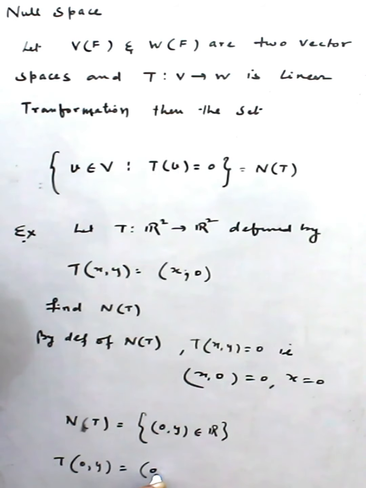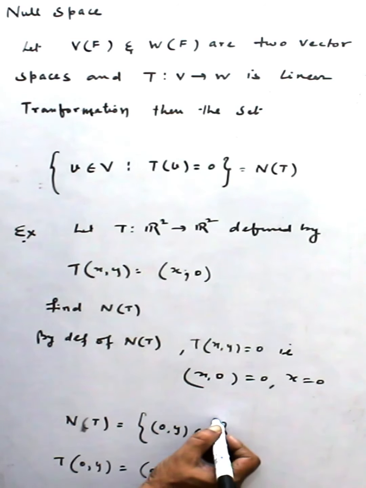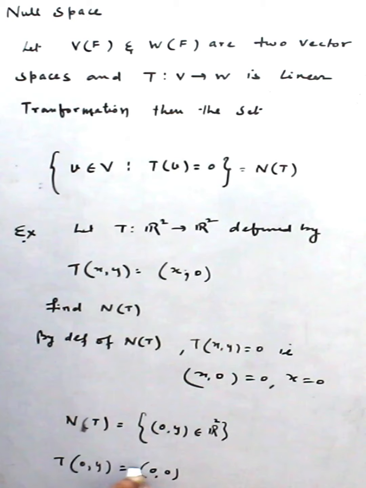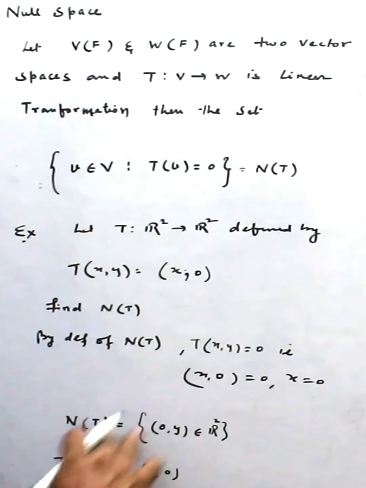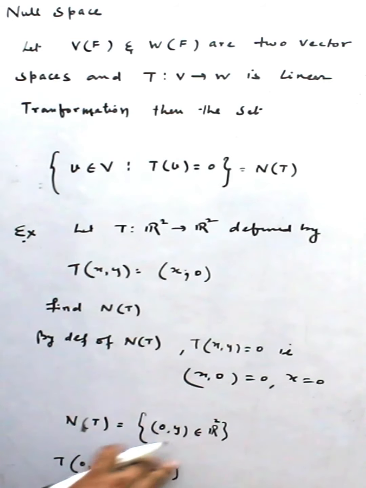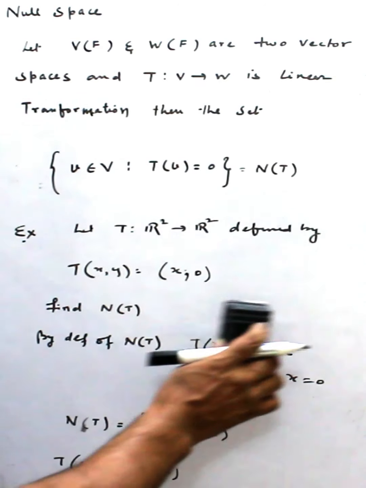First component is same and second component is 0, so for any value of y, this is R square, any value of y, it is (0, 0). That means the whole y-axis, the vectors along the whole y-axis fall in N(T).